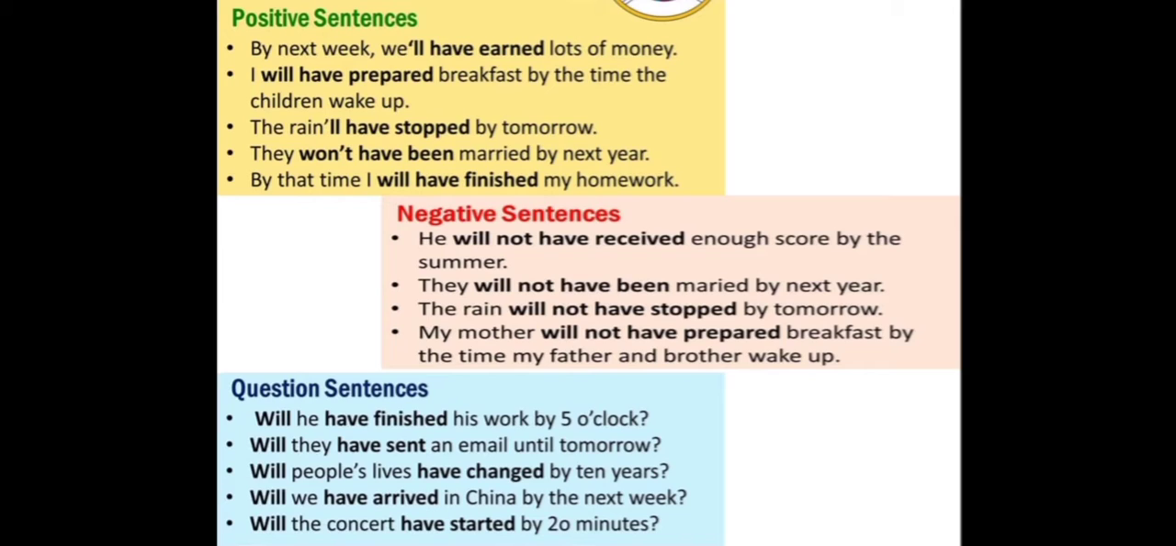Positive sentences: by next week we will have earned lots of money. Here, will have earned is your future tense format. Will plus have plus the past participle form of verb. Let us look into other sentences.